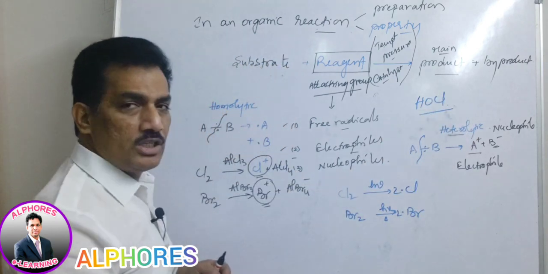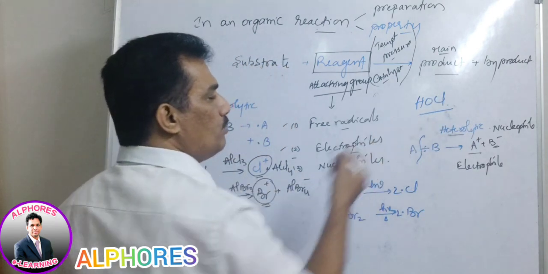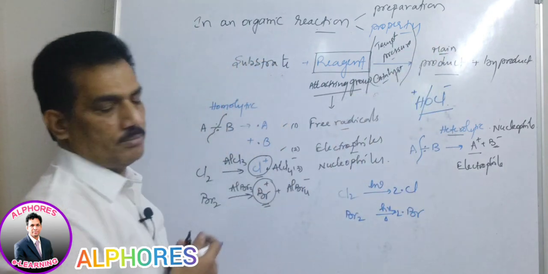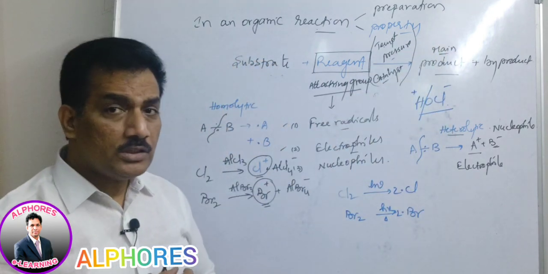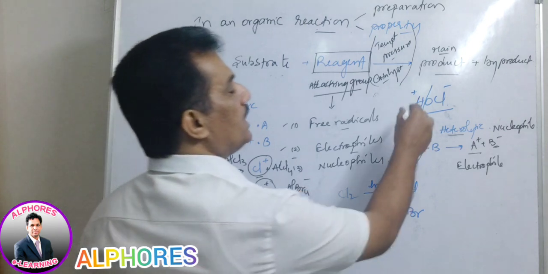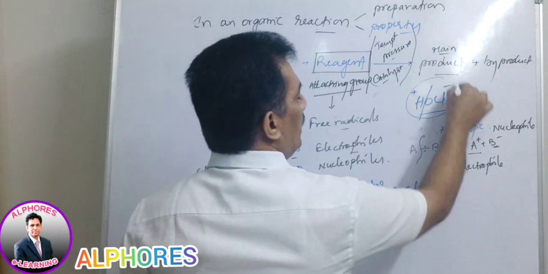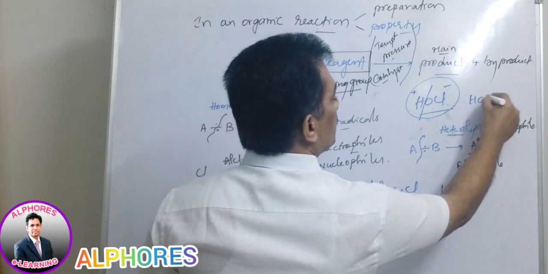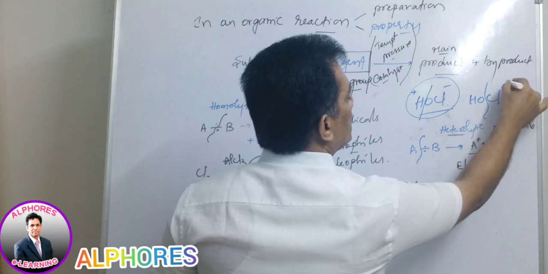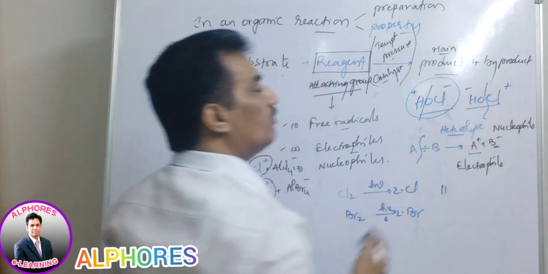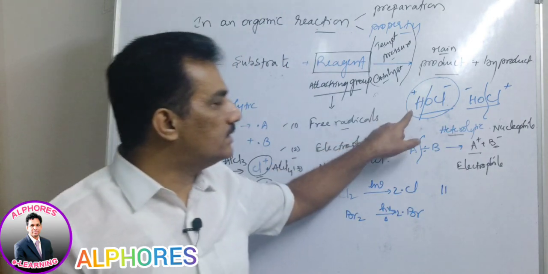In inorganic chemistry, we imagine it as hypochlorous acid, thereby H plus is released, forming OCl minus. Clear? But in organic chemistry, the same HOCl is supposed to cleave like this. Observe, here it is plus and here it is minus. In this manner the heterolytic fission will take place, not like that.